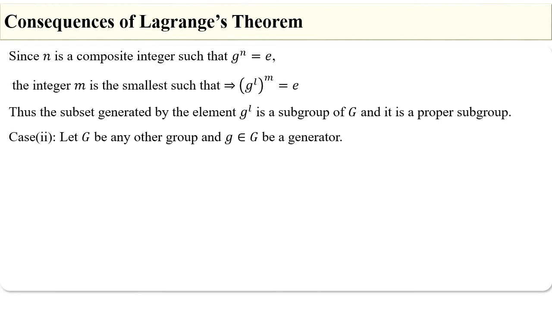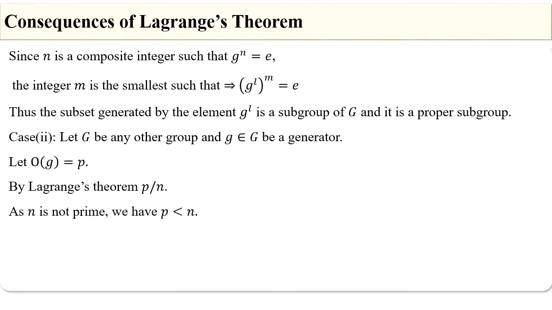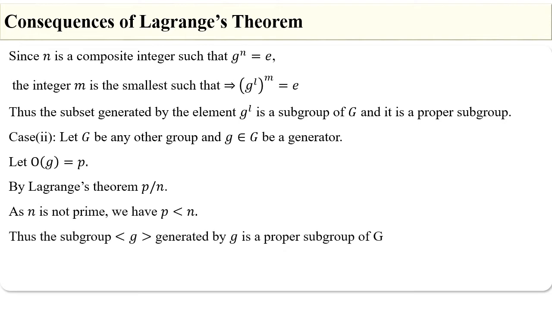Next, case 2. Let G be any other group and let small g belonging to capital G be a generator. Let the order of the element g be equal to p. By Lagrange's theorem, we have p divides n. As n is not prime, we have p is less than n. Thus, the subgroup generated by g is a proper subgroup of G. Hence the theorem.